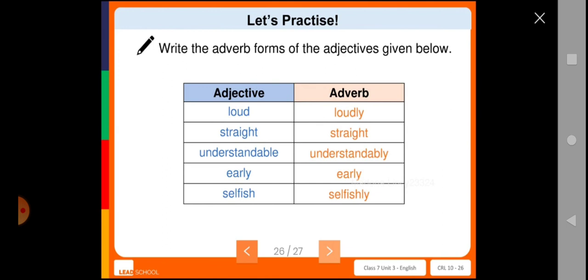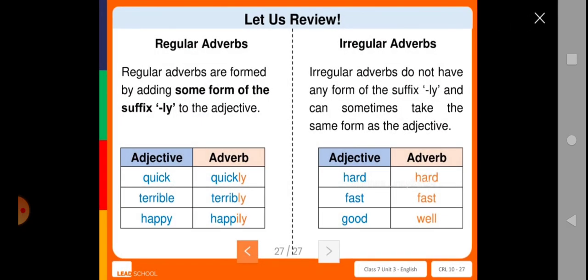Did you all notice that two different kinds of adverbs are there? That is, irregular and regular adverbs. Yes. Then you can see the difference between the regular adverbs and the irregular adverbs. First let us review the regular adverbs. Regular adverbs are formed by adding some form of the suffix ly to the adjective. So quick, quickly; terrible, terribly. When the adjective ends with le, you have to replace it with the suffix ly. Happy: when it ends with y, you have to replace it with ily.